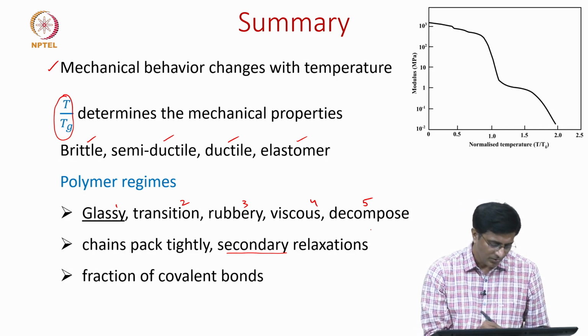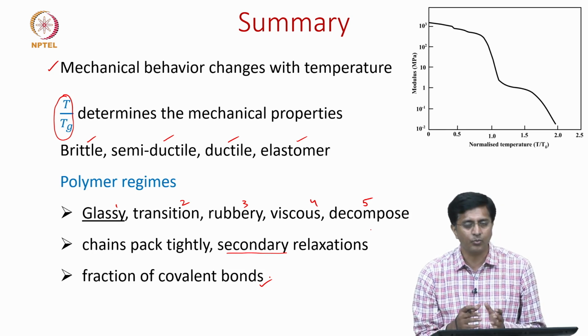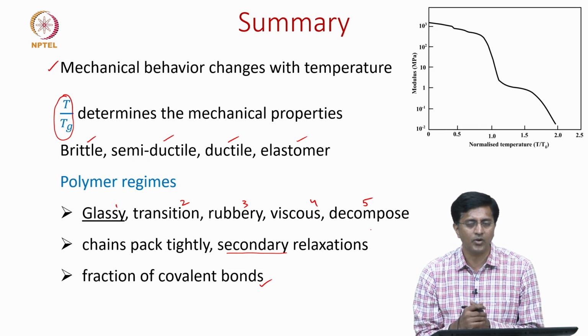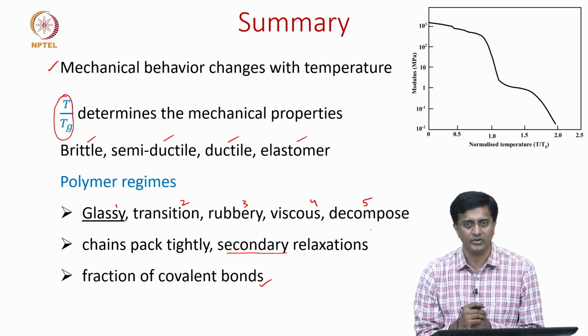And later, in terms of the fraction of covalent bonds, we showed you a formula for how to estimate the modulus of a polymer.